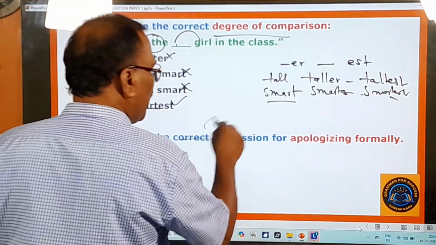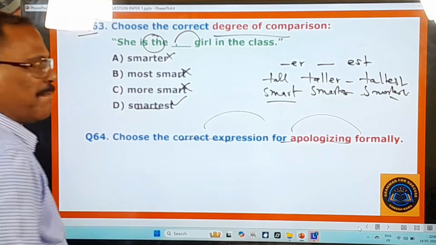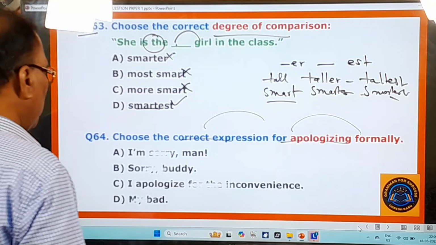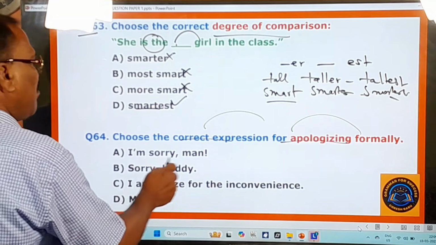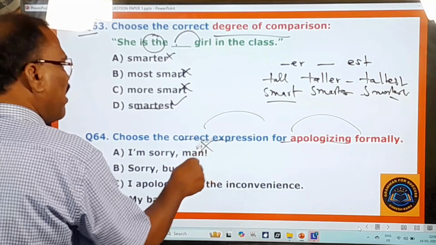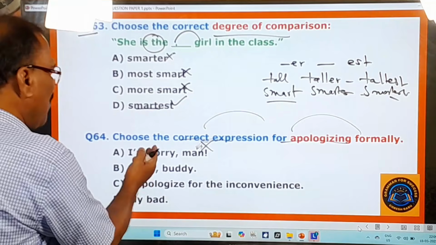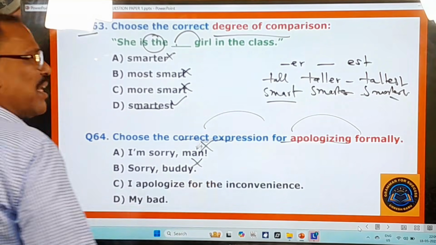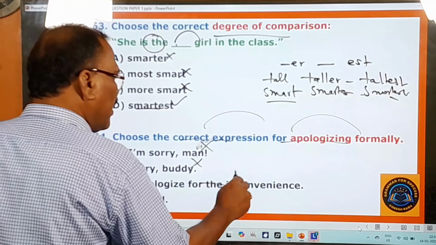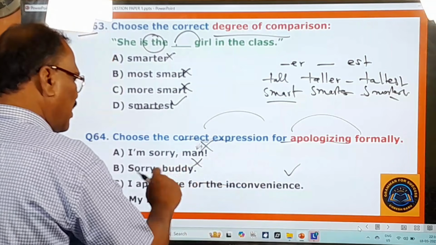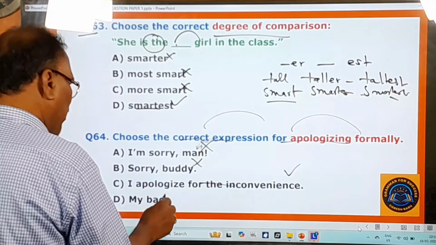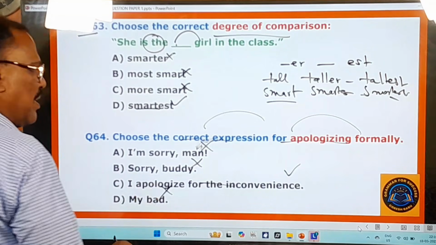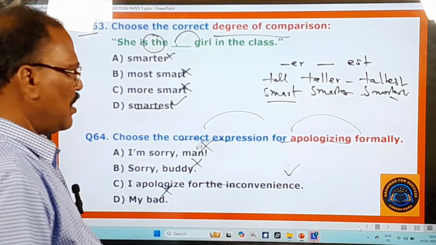64th one, choose the correct expression for apologizing formally. How do you apologize to others? So here are given some expressions. You choose the right one. 'I'm sorry, man.' Can you say, 'I'm sorry, man'? It is somewhat arrogant and not acceptable. And 'sorry, buddy', you cannot say that. 'I apologize for the inconvenience.' This is the right one. It's a dignified one. It's a polite one. And 'my bad', no. So here, A, B, D are wrong. Only the C one is the right one. And now you move on to other questions.